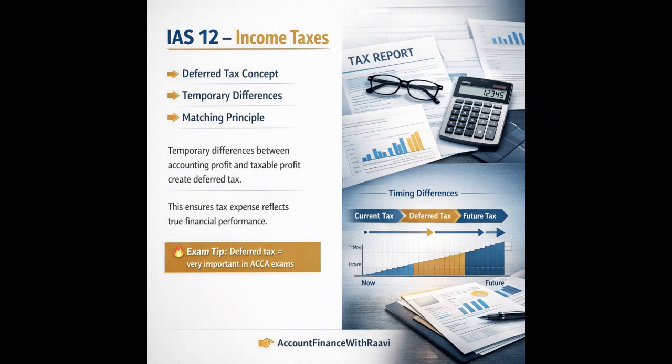Then IAS 12, which deals with income taxes, where you need to know what is current tax and what is deferred tax. Normally, as you can observe in this slide also, deferred tax is something which arises when there is a temporary difference between the accounting profit and taxable profit. Whatever temporary difference arises between the accounting profit and taxable profit is generally termed as deferred tax. So this ensures the tax expense reflects the true financial performance.